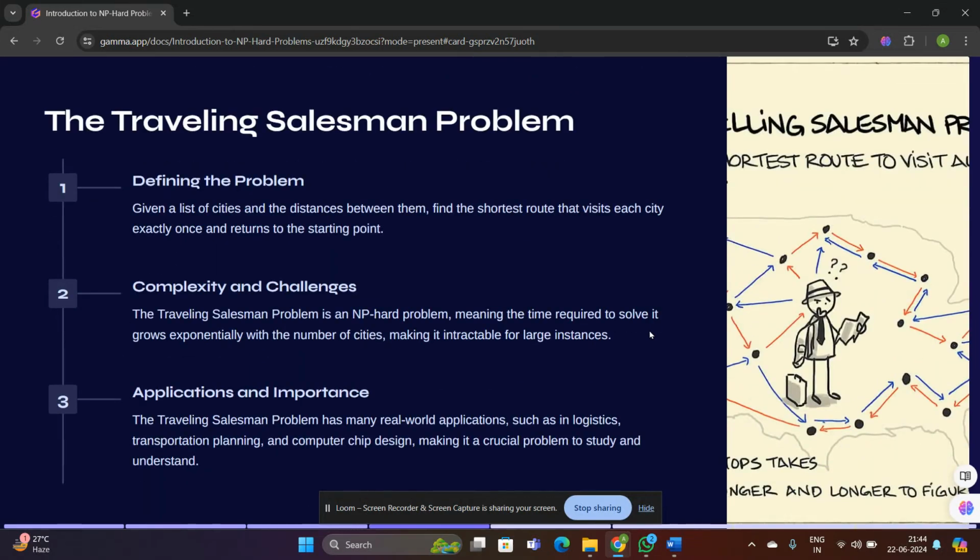The subset sum problem is determining if a subset of a given set of numbers can sum up to the target value. Going deeper into the traveling salesman problem, the problem is: given a list of cities and the distances between them, find the shortest route that visits each city exactly once and returns to its starting point. For complexity, it is an NP-hard problem. The time required to solve it grows exponentially with the number of cities, making it intractable for large instances. Applications and importance of the TSP: there are many real world applications such as logistics, transportation planning, and computer chip design, making it a crucial problem to study and understand.